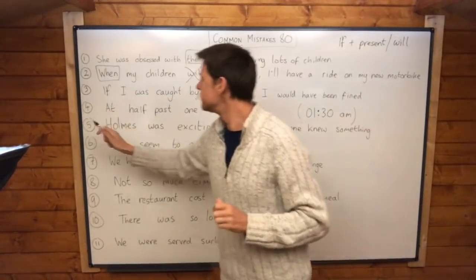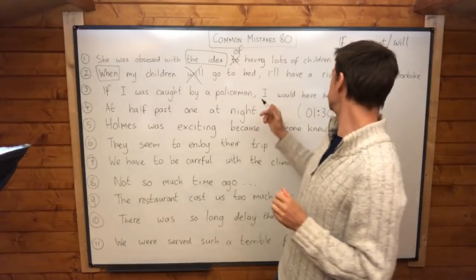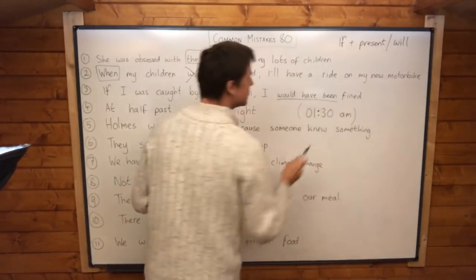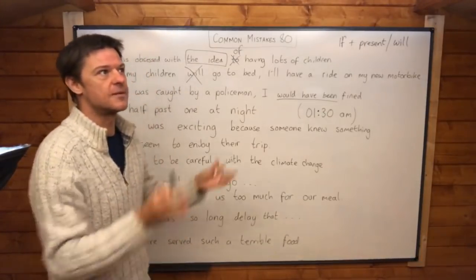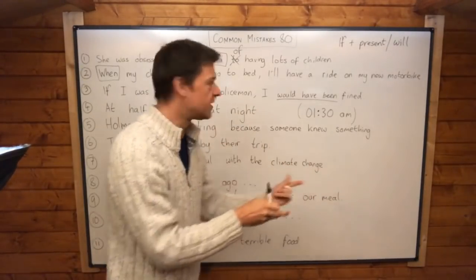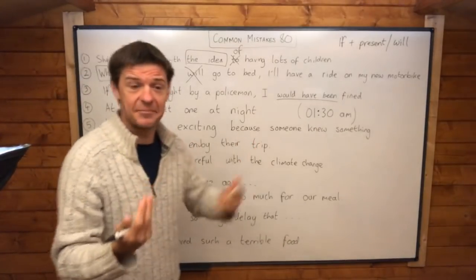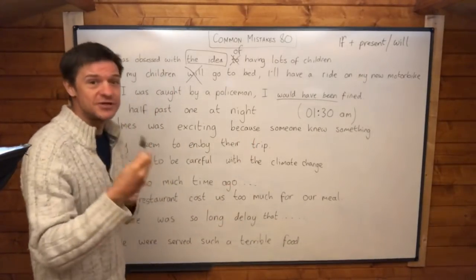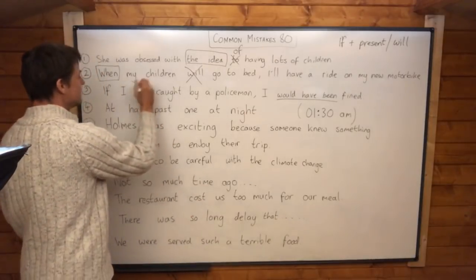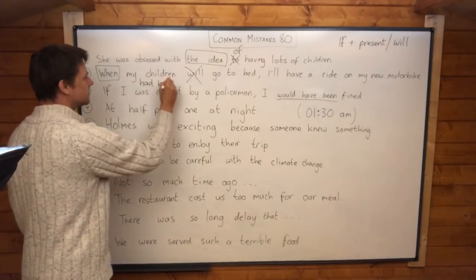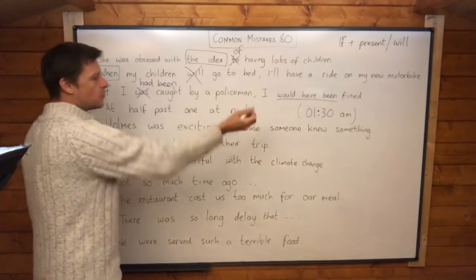Okay, number three. If I was caught by a policeman, I would have been fined. Now this bit's good, because the student was talking about something that happened in the past, but he was talking about something actually that didn't happen in the past, but could have happened. So he wanted to really say, if I had been caught by a policeman, I would have been fined.